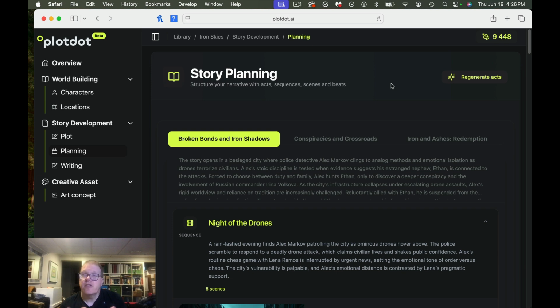So my thoughts on Plotdot. It's interesting, I have to say that. I think it does better than the LLMs that we looked at yesterday, in the previous video. I do like how it sort of layers everything out so you can see everything. The character and location tools were easy enough to use. I think there are still some UI things they need to fix, like having an arrow to move up and down for some character stuff.